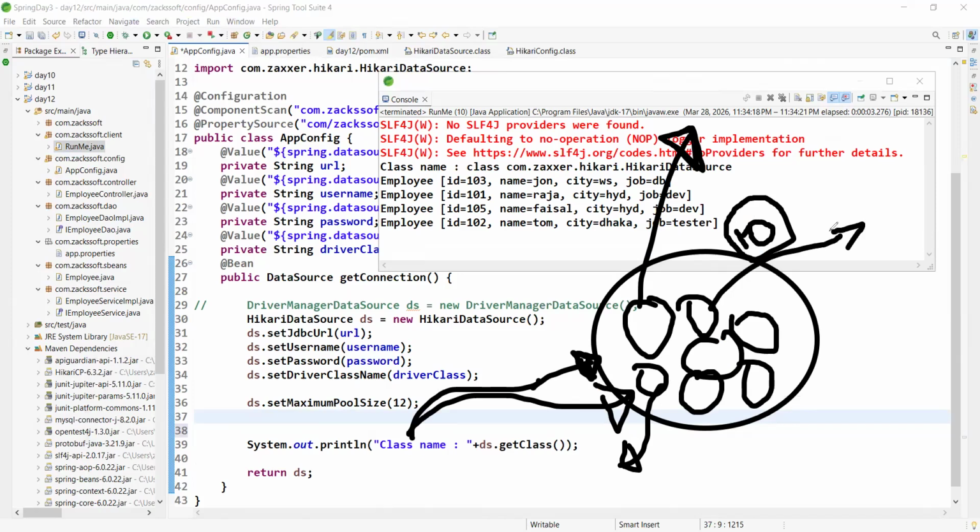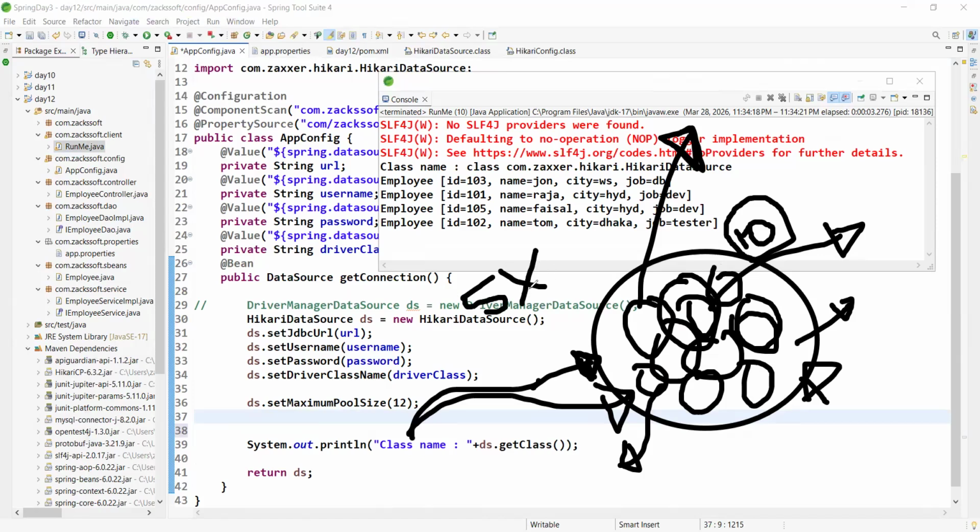Have you got my point? After 5 minutes, please remove the unused connection. Sorry, unused connection, not reused. After 5 minutes, after 10 minutes, after 12 minutes, you can define your time. For example, 5 minutes. So 5 minutes means how many milliseconds? Whatever, you can convert this time to milliseconds, right?